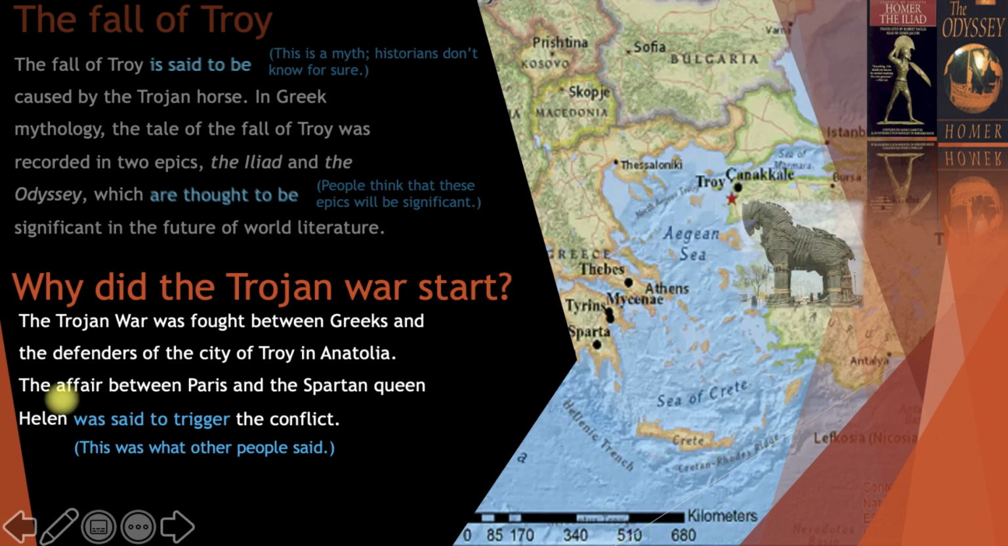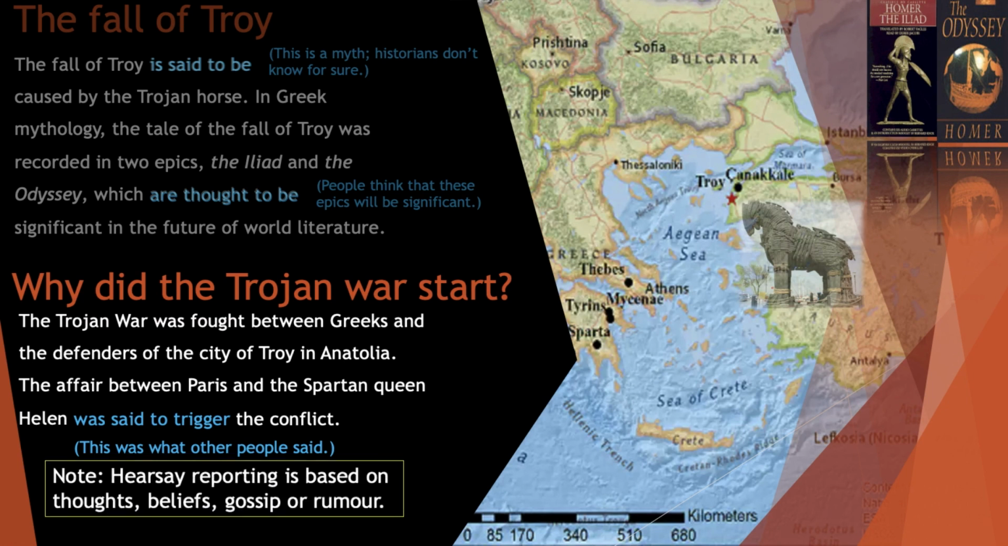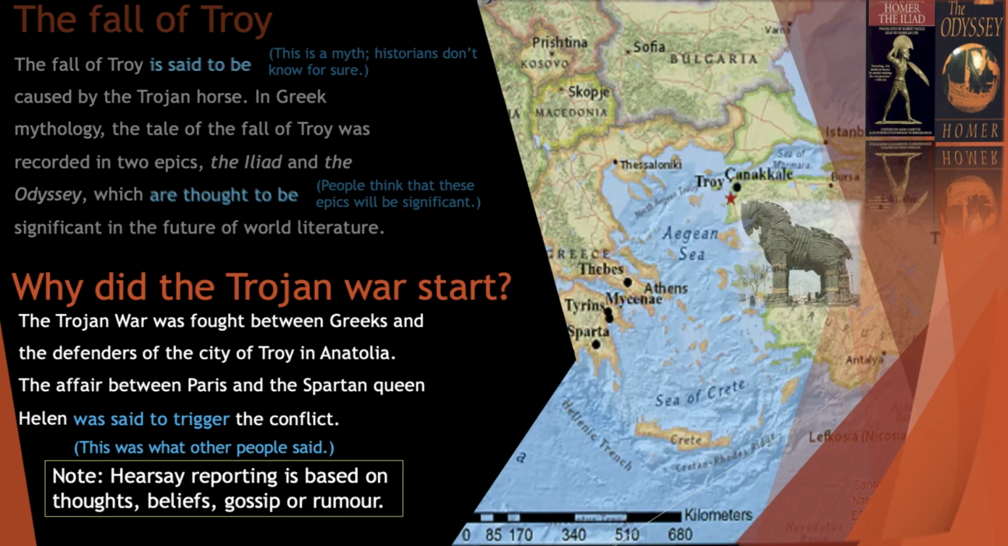What does that mean? The affair, the relationship between Paris and the Spartan queen Helen was said to trigger the conflict, that means. And this was what other people said. So you see, we can note that hearsay reporting is based on thoughts, beliefs, gossip, or rumor.